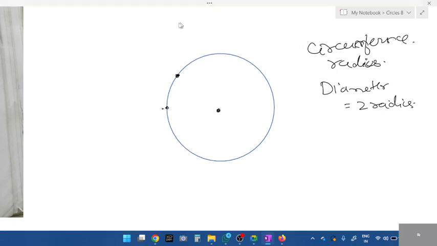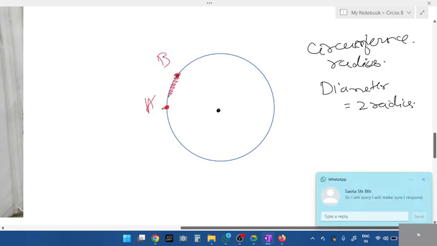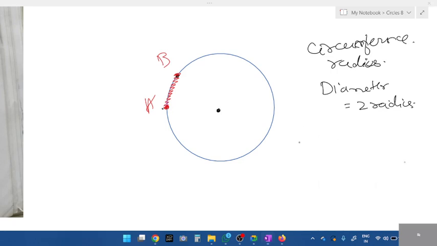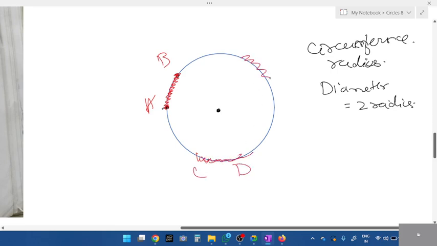Next, arc. Look, an arc is a small part between two points on the circumference, A and B. This is known as an arc. You'll have multiple arcs like A, B, C here. Next, let me take arc CD. From this arc, if I join, what do you call these two red lines?